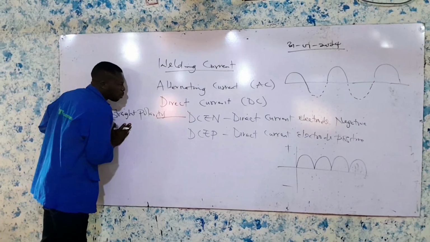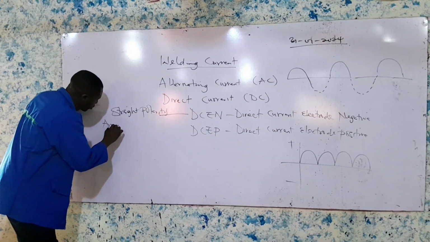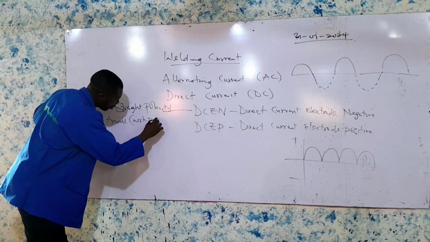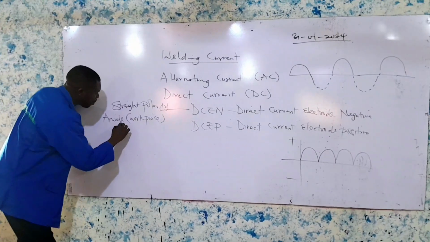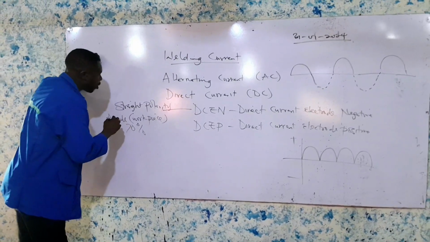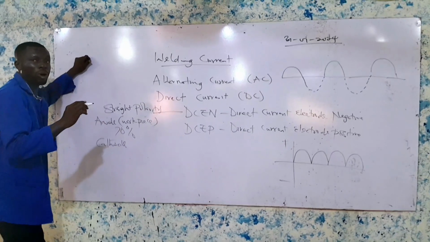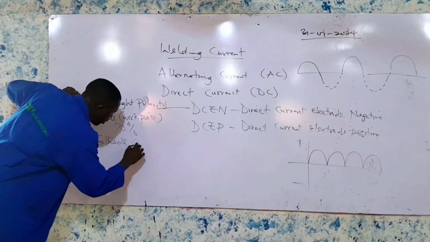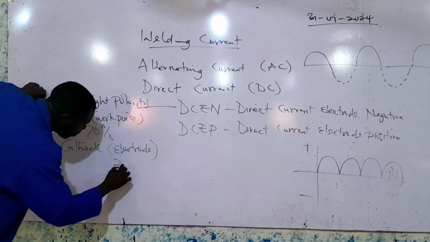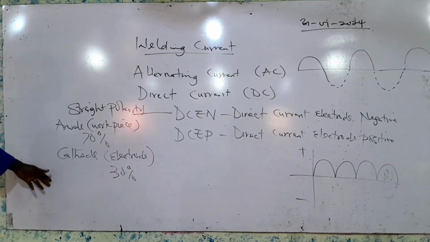In this straight polarity, we are told that on the anode, which is the workpiece, you have 70% of your heat at that point. On the cathode, which is your electrode, you have 30% of heat generated at this point.